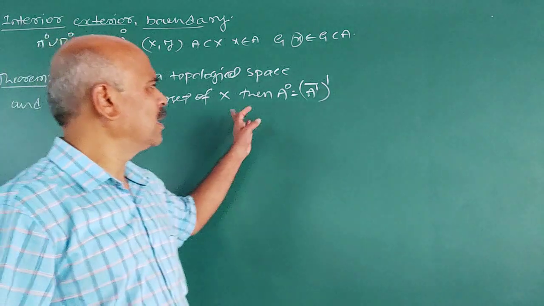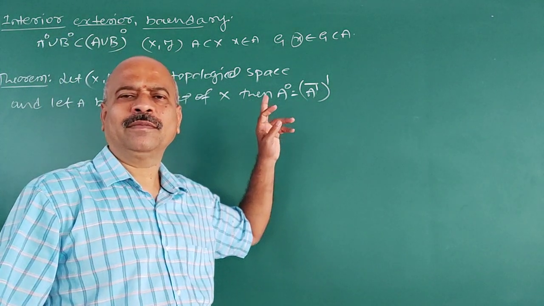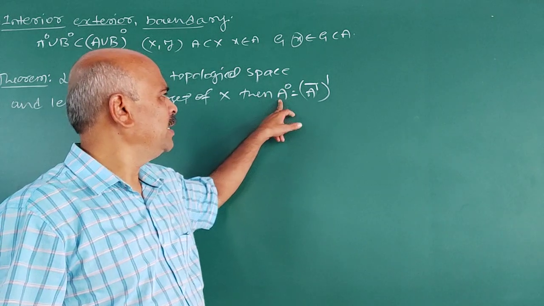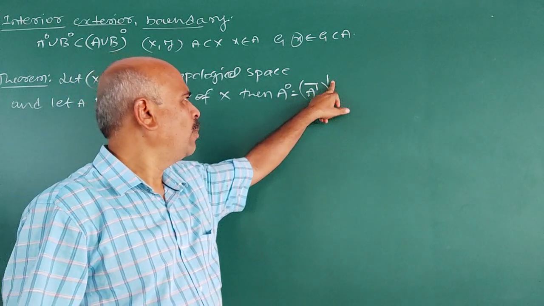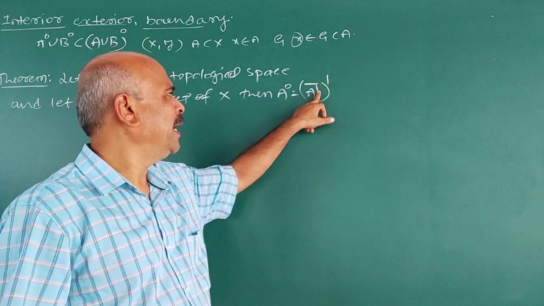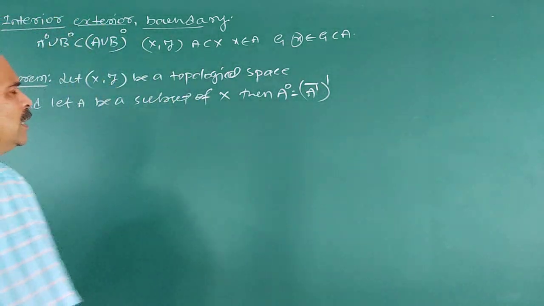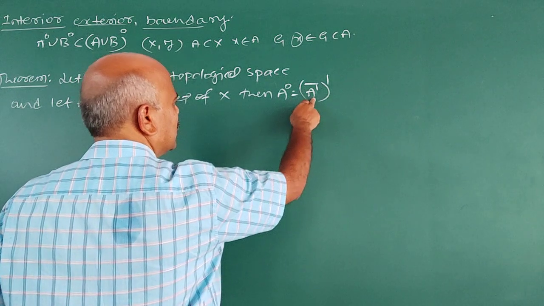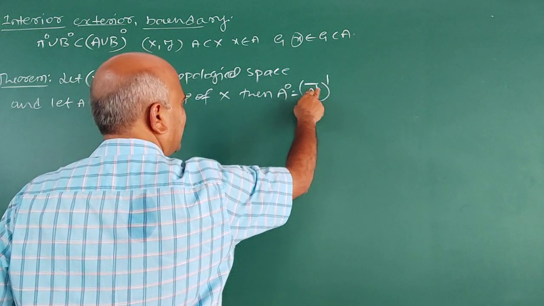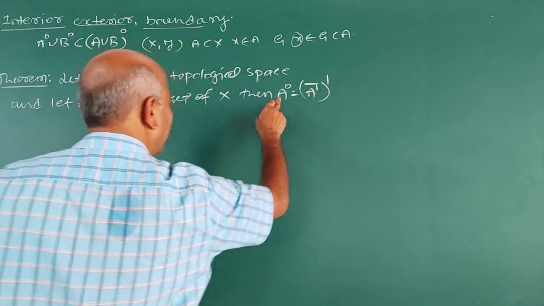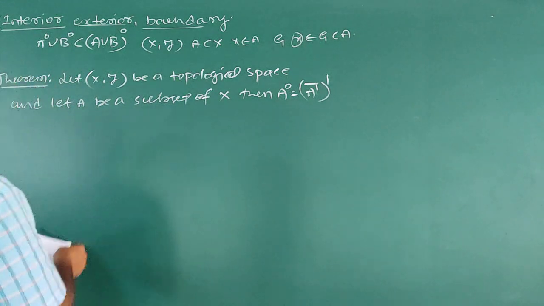Interior and closure are connected by this: interior of A is the complement of the closure of the complement of A. Equality means interior A is contained in the right hand side, and (A dash closure) dash is contained in interior A. Two parts are there.